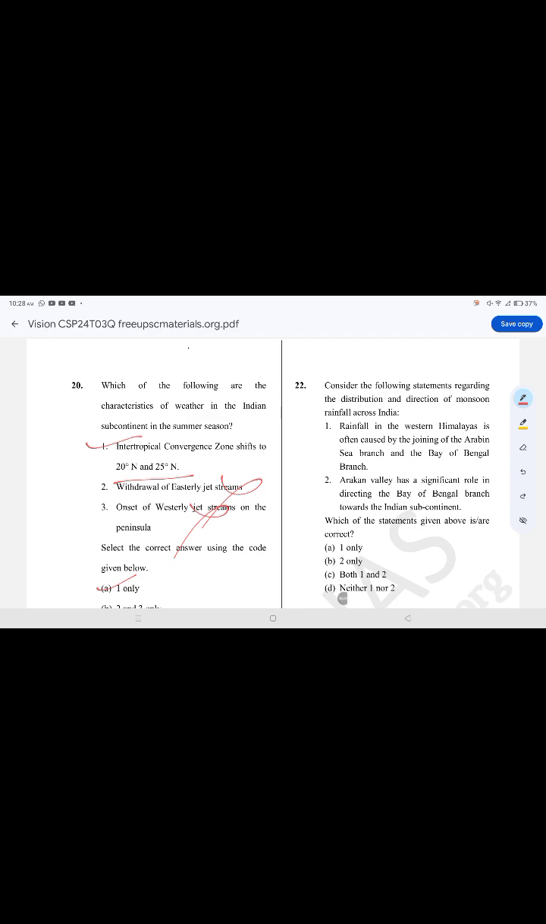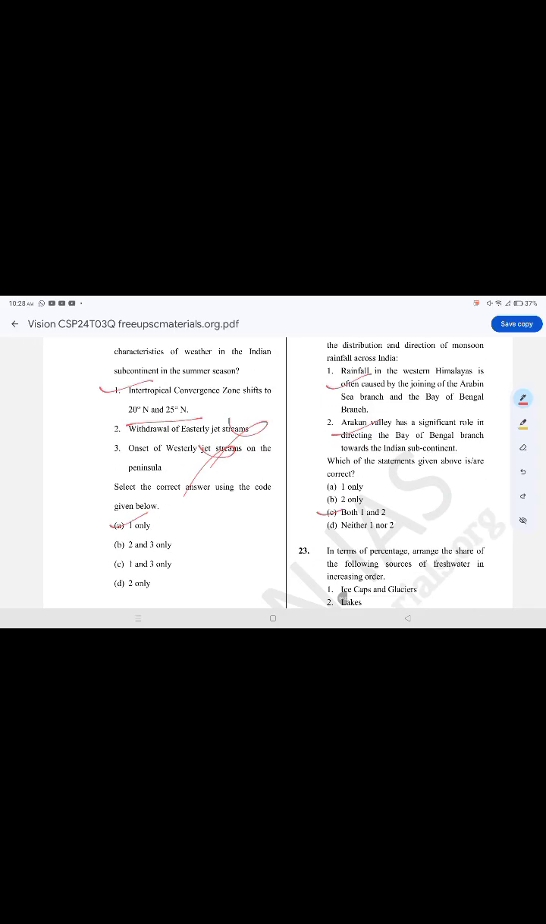Consider the following statements regarding the distribution and direction of monsoon rainfall across India. The correct option is option C, both 1 and 2. Rainfall in the western Himalayas is often caused by joining of the Arabian Sea branch and the Bay of Bengal branch. Arakan Valley has a significant role in directing the Bay of Bengal branch towards the Indian subcontinent.